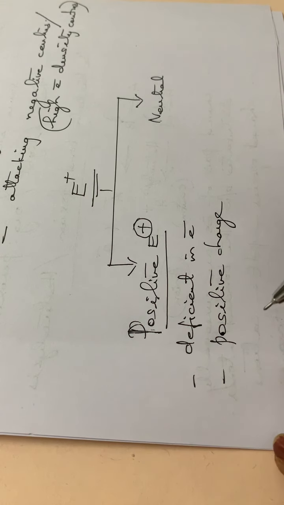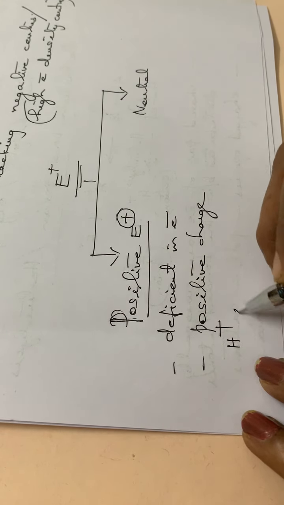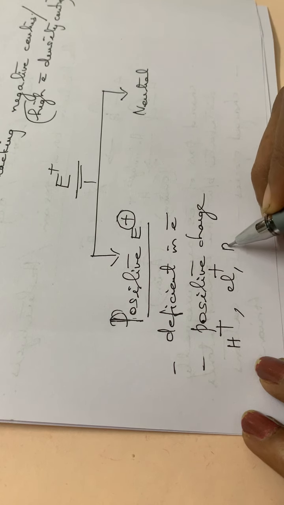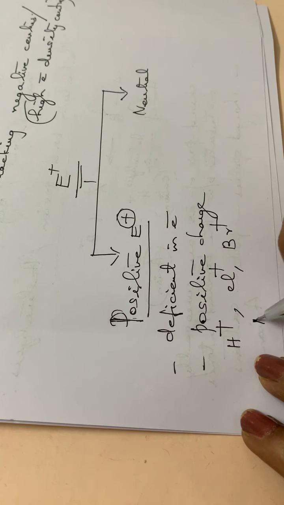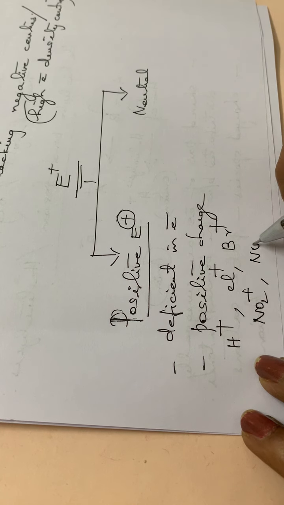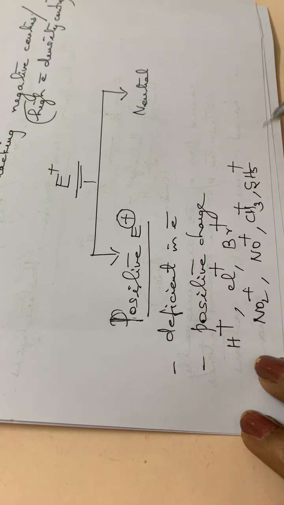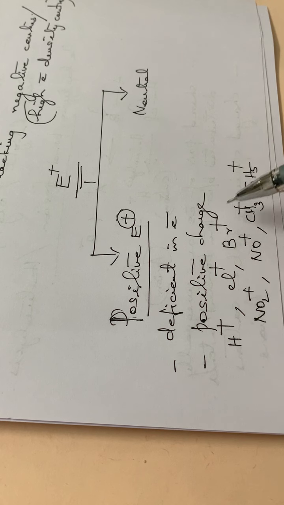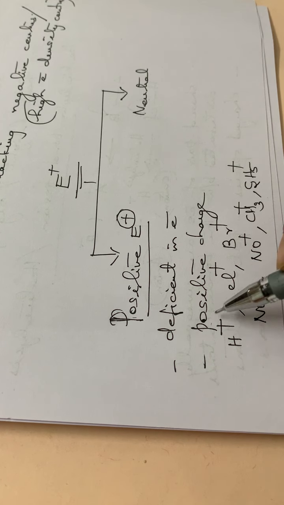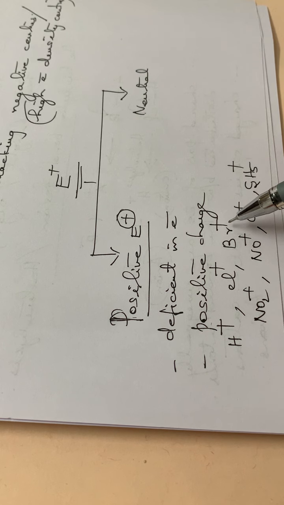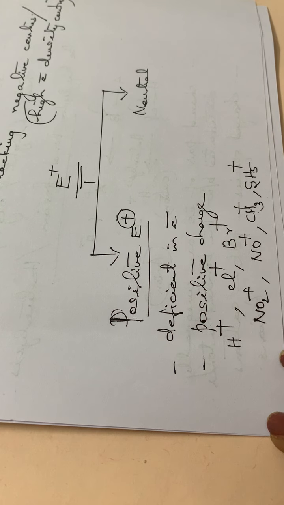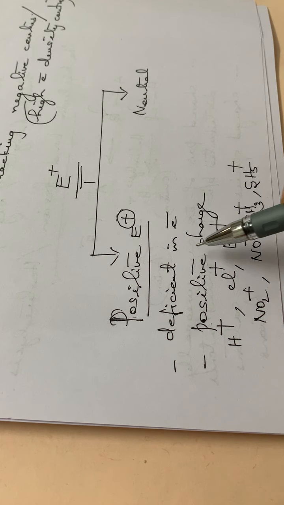Some examples of positive electrophiles are H+, Cl+, Br+ (bromonium ion), NO2+, NO+, CH3+, and C2H5+. So these are all positive electrophiles. These species are all deficient in electrons, and at the same time they carry a positive charge. Chloronium ion, bromonium ion, nitronium ion, etc., then the methyl ion and the ethyl ion. So they have a positive charge, and they are deficient in electrons.